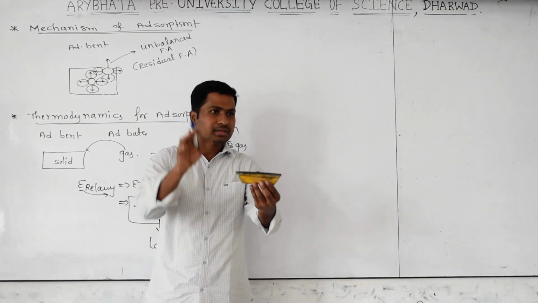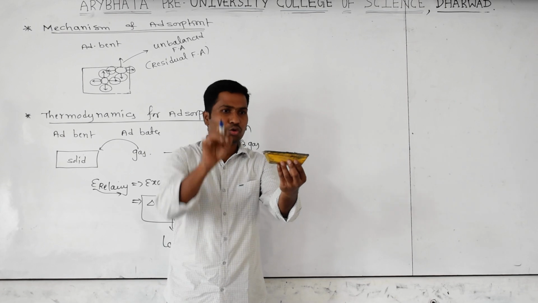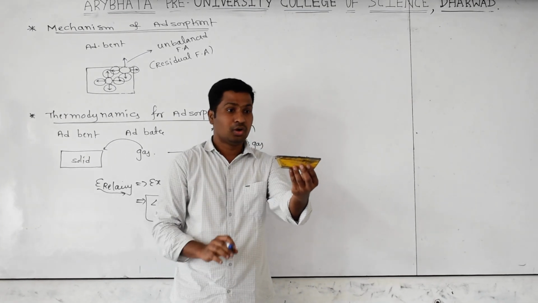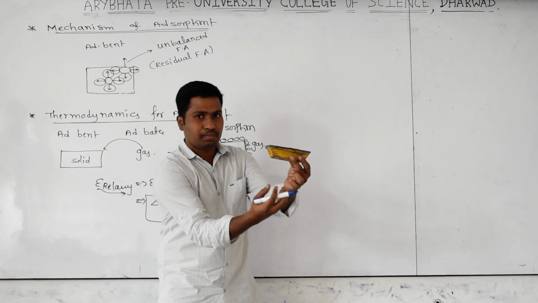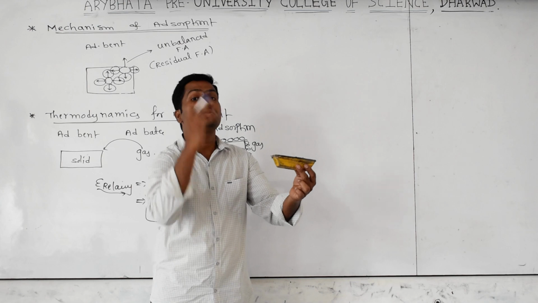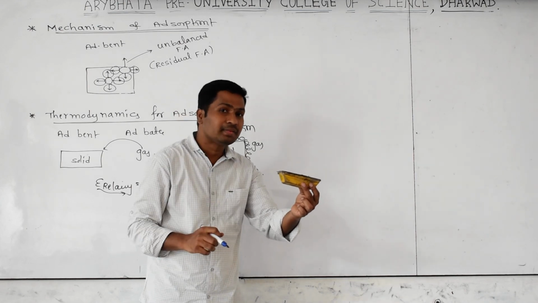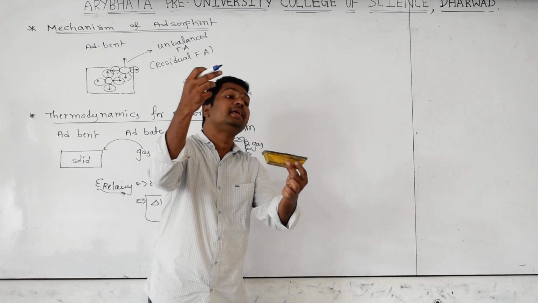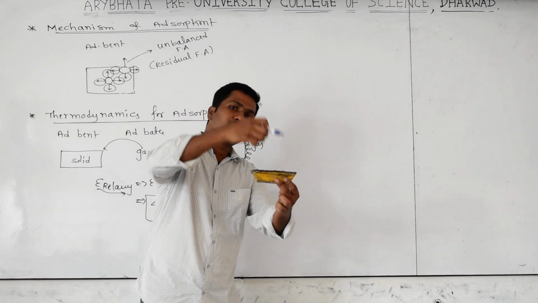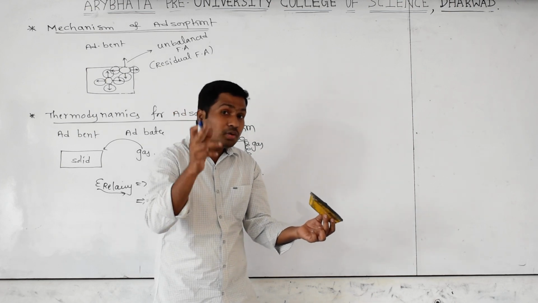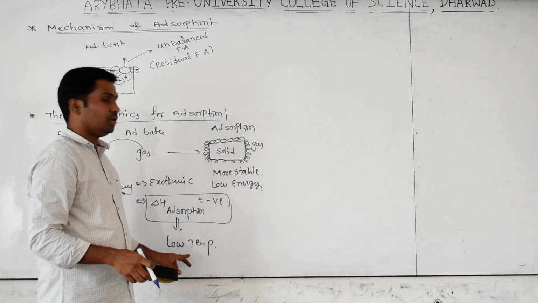You take some gas and you are maintaining room temperature. The gas particles will be sticking on the solid at 25 degrees. Now you take a stove or Bunsen burner and keep on heating. What happened? Desorption is happening. Why is desorption happening? By supplying energy, the gas particles raise their kinetic energy. Then they are coming outside from the solid body. It's called desorption. So adsorption will be favorable at low temperature.